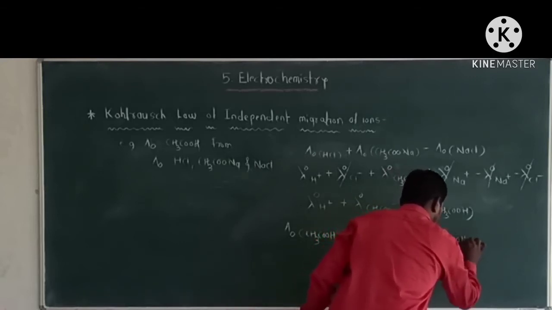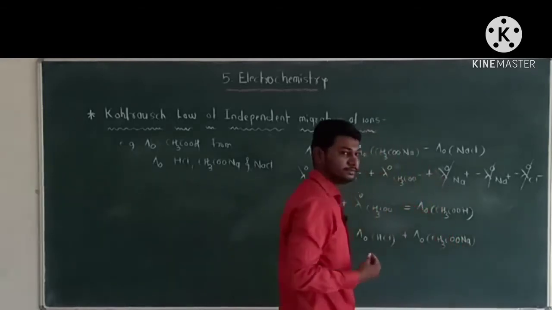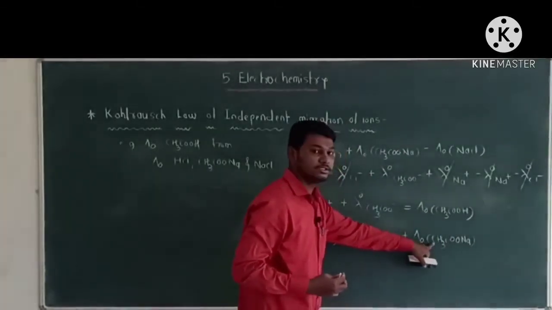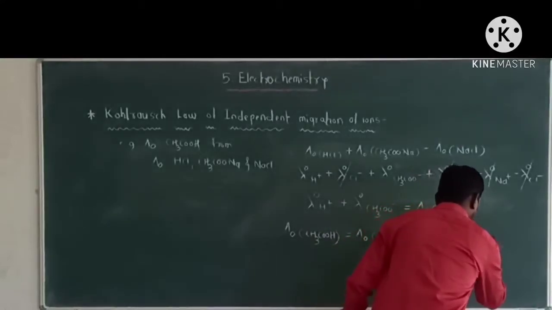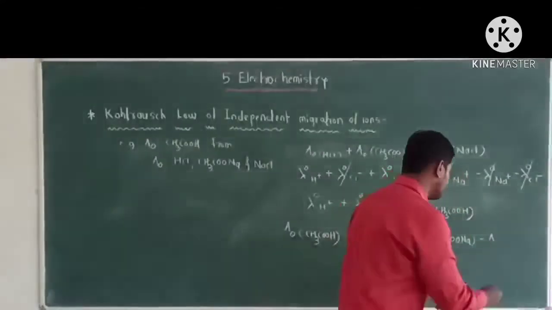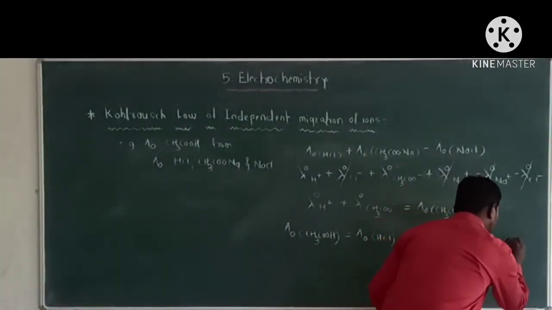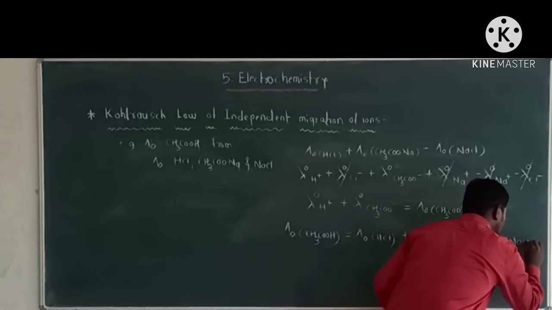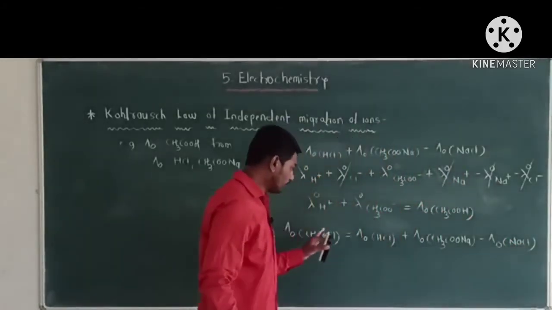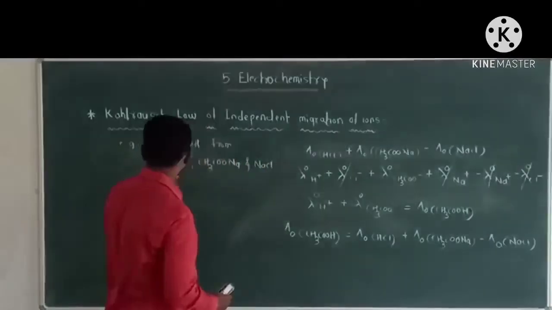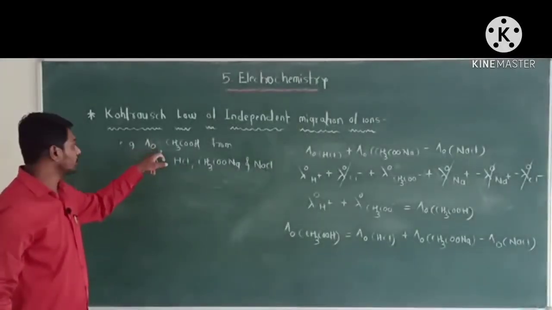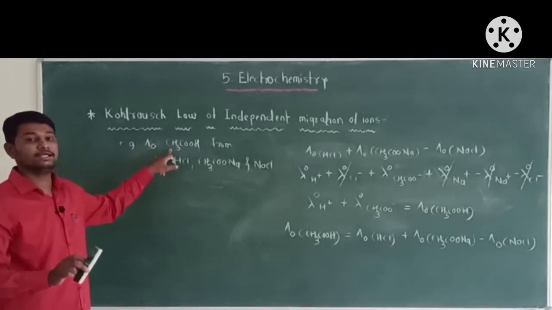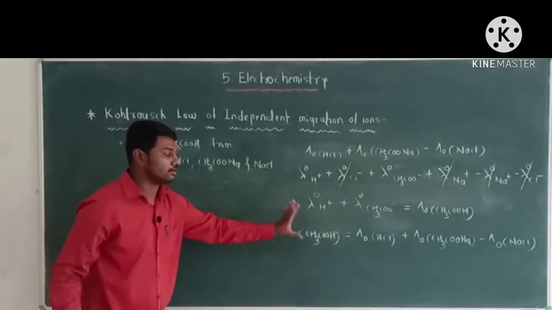sodium acetate, that is lambda 0 of CH3COO minus, minus lambda 0, that is molar conductivity of NaCl at a 0 concentration. From this equation, calculate the lambda 0 of acetic acid, that is molar conductivity of acetic acid at a 0 concentration.